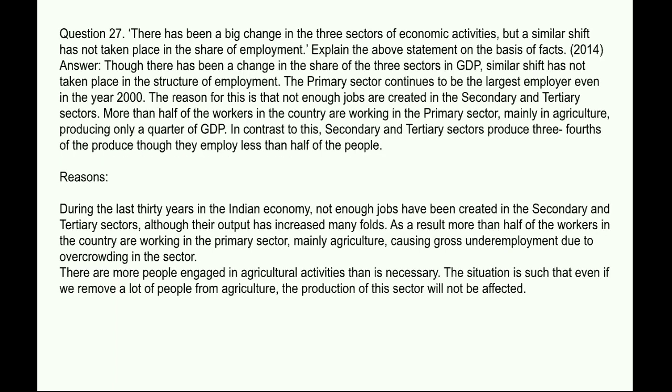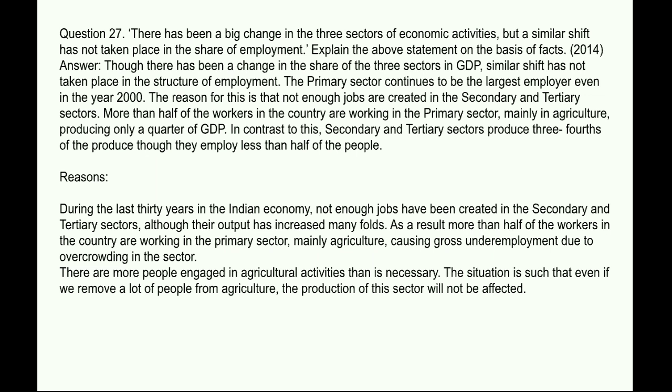Next question. There has been a big change in the 3 sectors of economic activities, but a similar shift has not taken place in the share of employment. Explain the above statement on the basis of facts. Answer: though there has been a change in the share of the 3 sectors in GDP, a similar shift has not taken place in the structure of employment. The primary sector continues to be the largest employer even in the year 2000. The reason for this is that not enough jobs are created in the secondary and tertiary sectors.